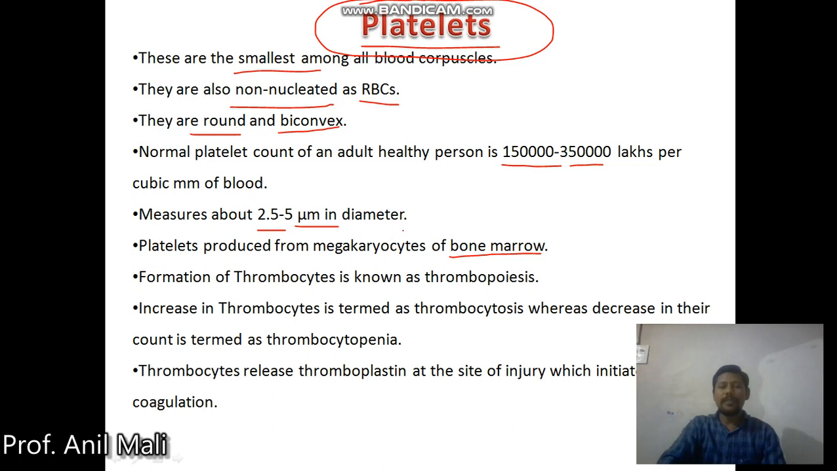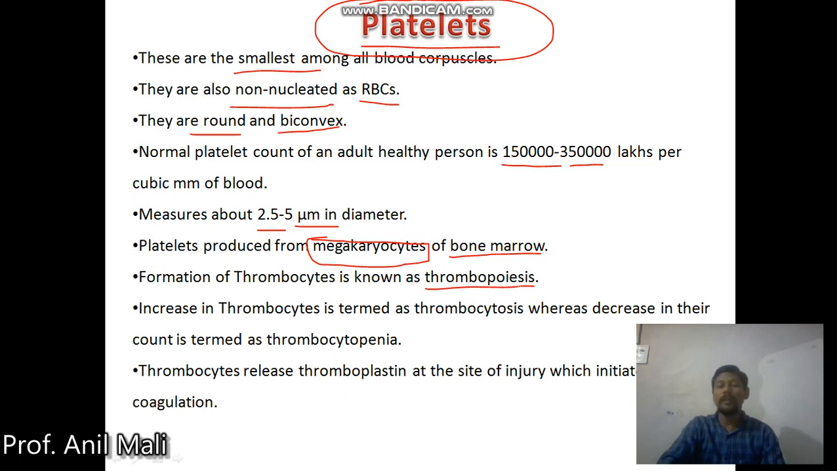Another important thing about platelets is that their formation takes place in the bone marrow, from specialized cells called megakaryocytes. These are very large cells present in the bone marrow. Platelets terminally differentiate from these megakaryocytes. The formation of thrombocytes or platelets is called thrombopoiesis.